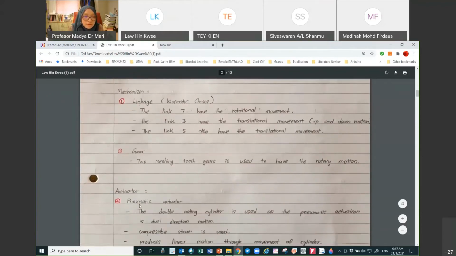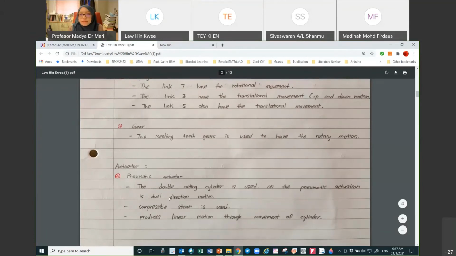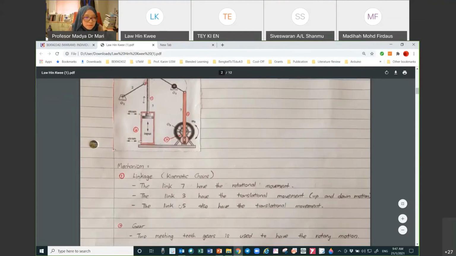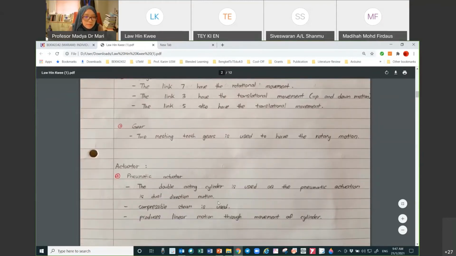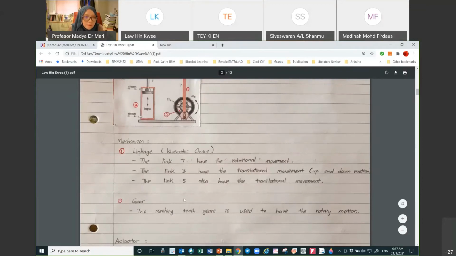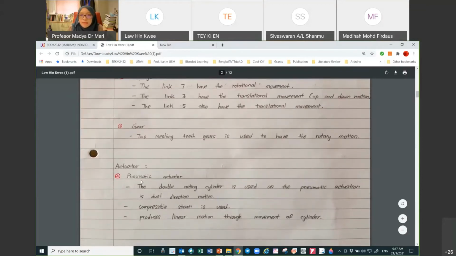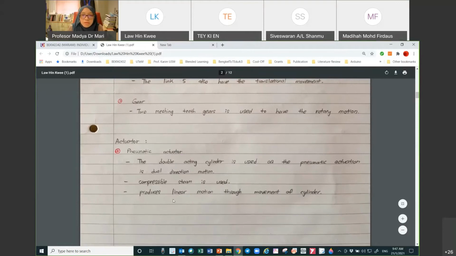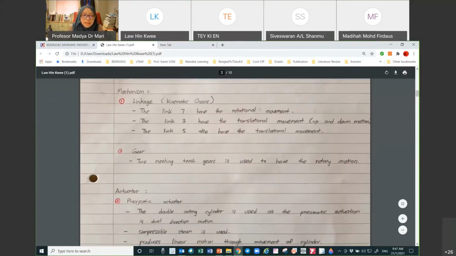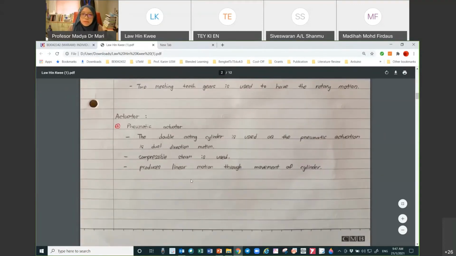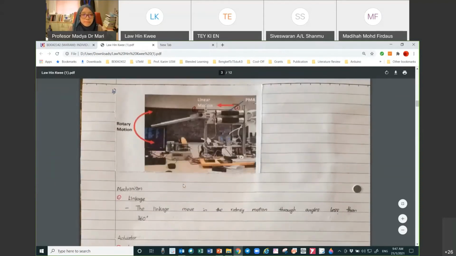And then we have also the actuator, pneumatic actuator. Other than the mechanism, he also labeled the actuator. In this case, here is the pneumatic actuator, double action cylinder. Why is it a pneumatic actuator and not hydraulic? Because you see here that there's steam, input and output. Steam is gas, so when you have gas, then it's actually a pneumatic actuator. This is a very good way on how to answer it.